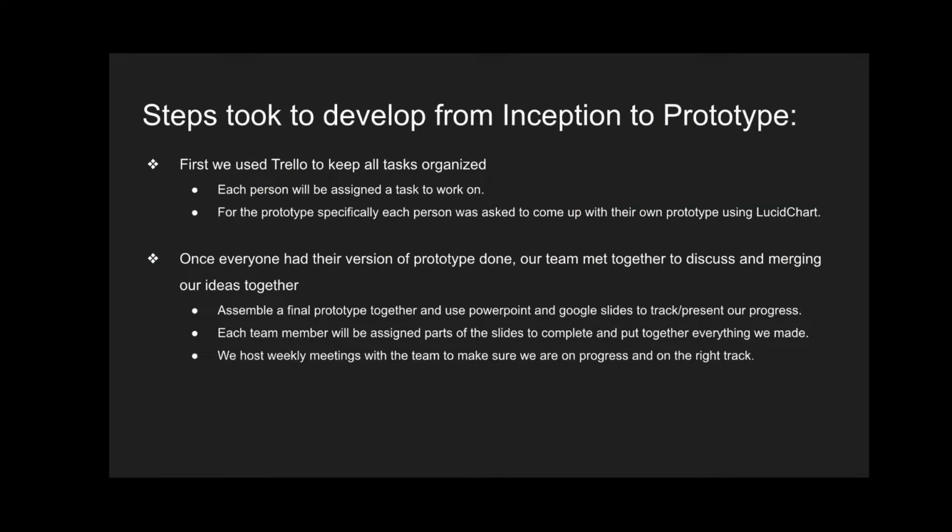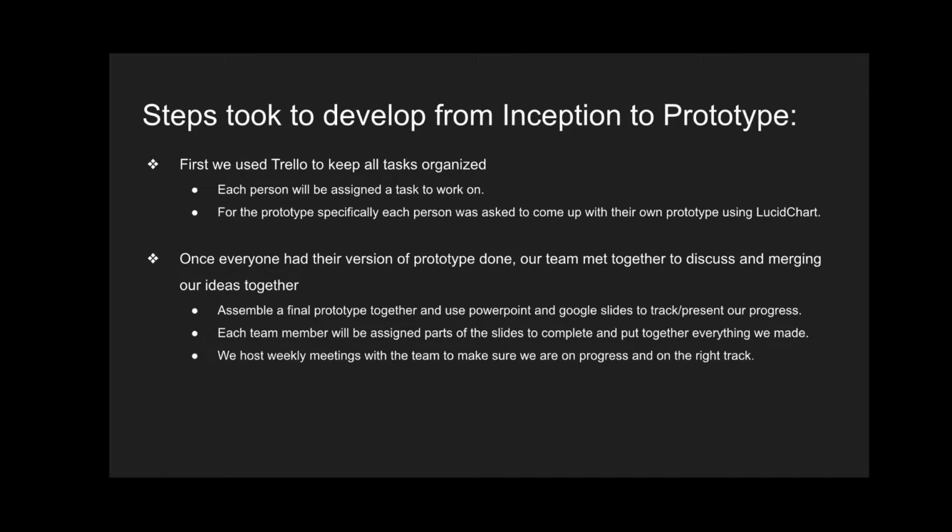Steps we took to develop from inception to prototypes. First, we used Trello to keep track of all the tasks we are doing. So each person will be assigned a task to work on, and for the prototype specifically, each team member was asked to come up with their own prototype using Lucidchart. And once everyone had their version of the prototype done, our team meets together to discuss and